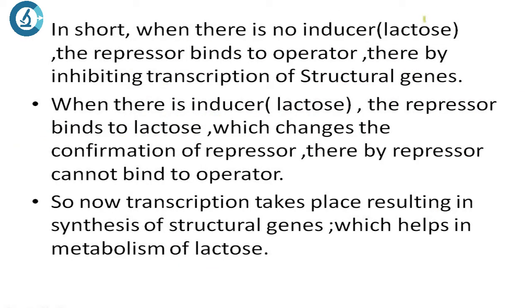In short, when there is no inducer, that is the lactose, the repressor binds to the operator, thereby inhibiting the transcription of the structural genes. It's exactly what I said now. When there is inducer, what is the inducer of the LAC operon? Lactose. It's actually allolactose, but colloquially we just say lactose. Allolactose and lactose are isomers. The repressor binds to the inducer, which changes the conformation of the repressor, so the repressor cannot bind to the operator. The same thing I told you, right?